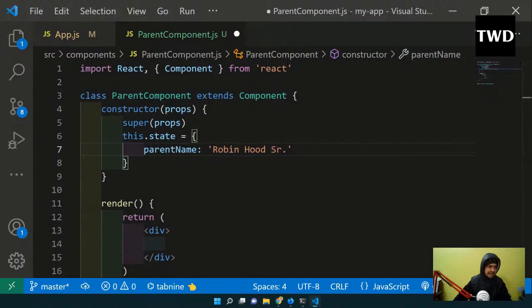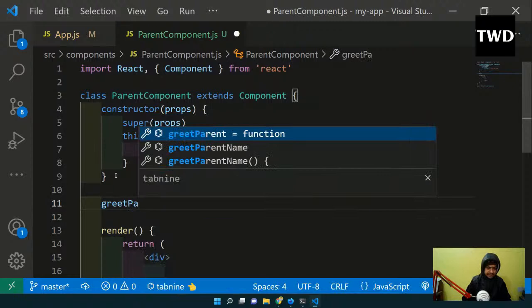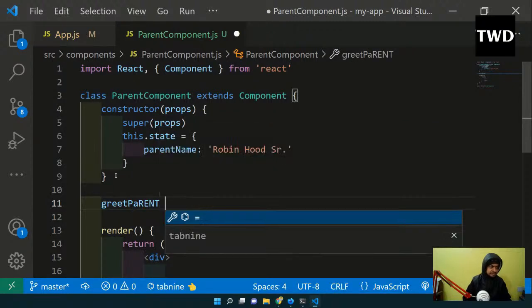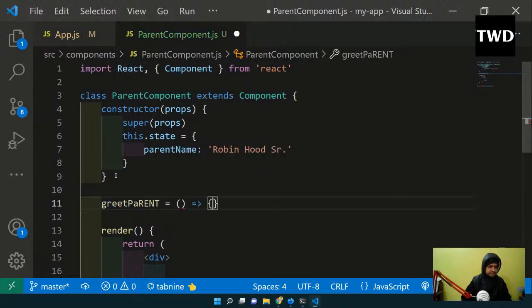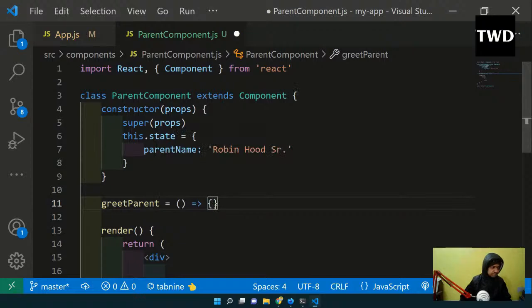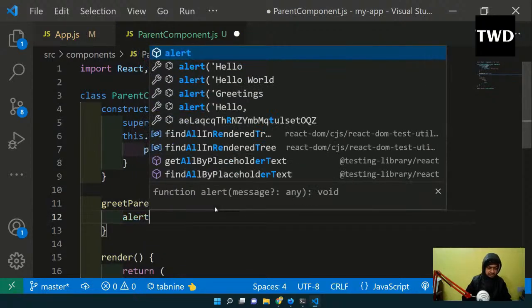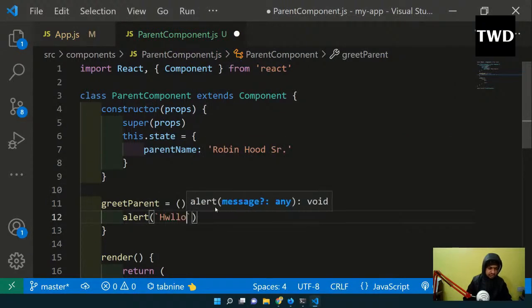Then here we'll have a greetParent function, which will alert hello.